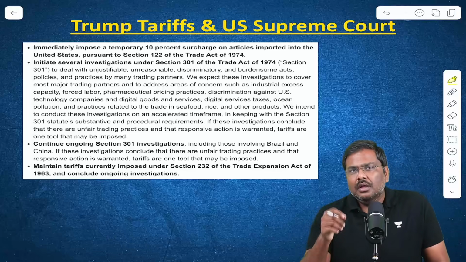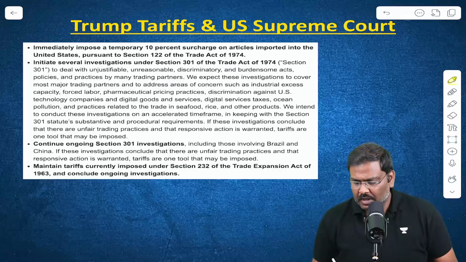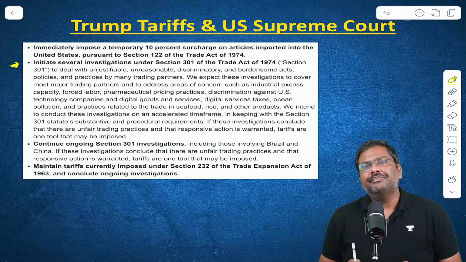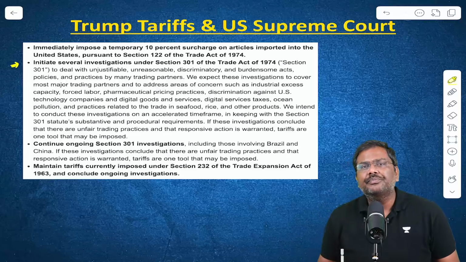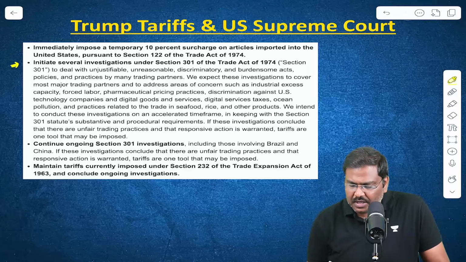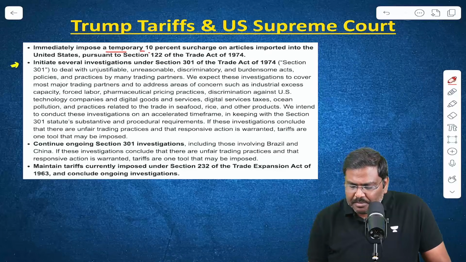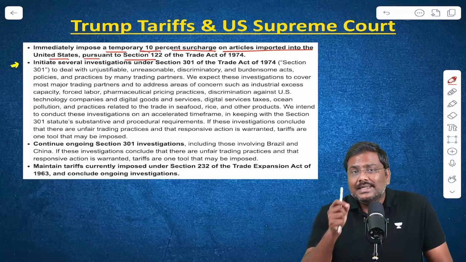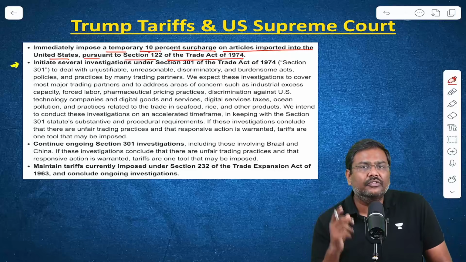Absolutely not. The USA Trade Representative, USTR, last night itself issued a clarification. There was a detailed announcement. According to this clarification, the USA administration has already announced a temporary 10% surcharge on all articles imported into the USA pursuant to Section 122 of the Trade Act of 1974.